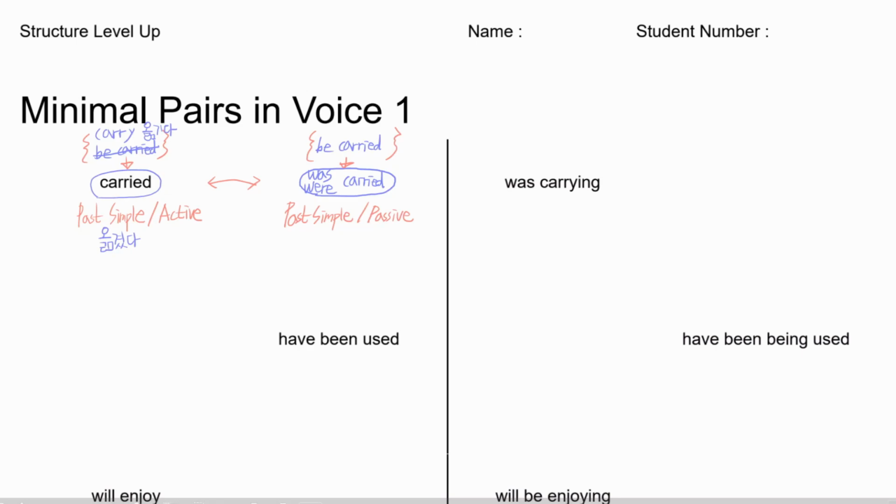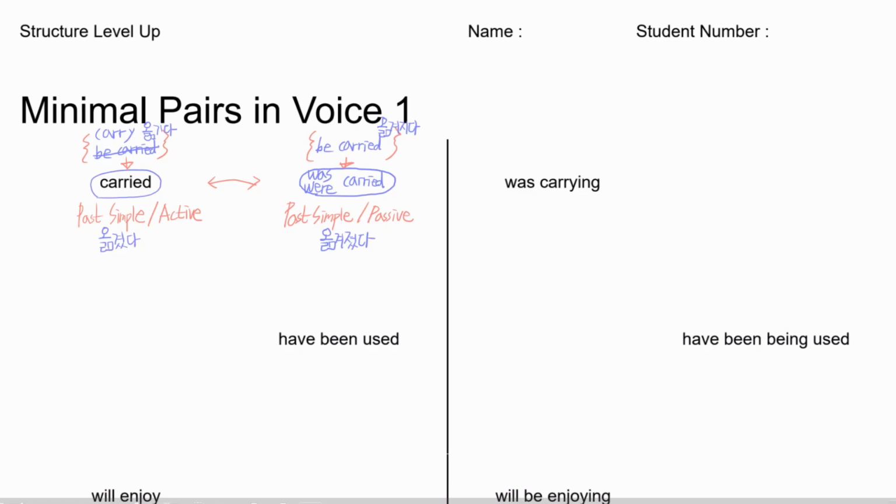Be carried has the passive meaning, so it is 옮겨지다. So what's the past simple form of 옮겨지다? It's 옮겨졌다. Okay, so was, were carried means 옮겨졌다.